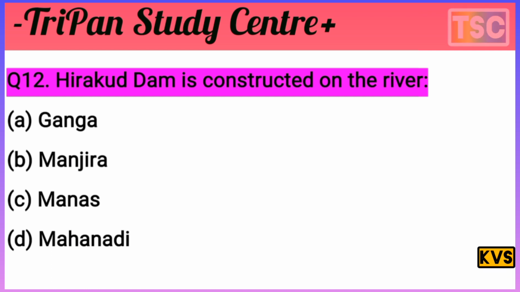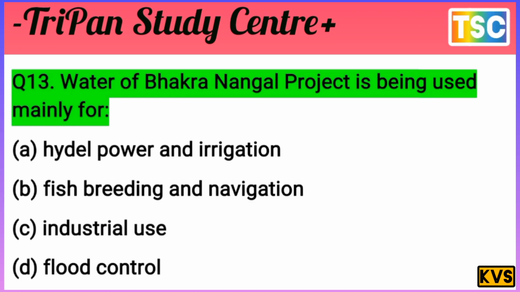D is the correct answer for this question. That's important for the exam view here. The Hirakud Dam is constructed on the river Mahanadi. That's important. The next question arrives here.